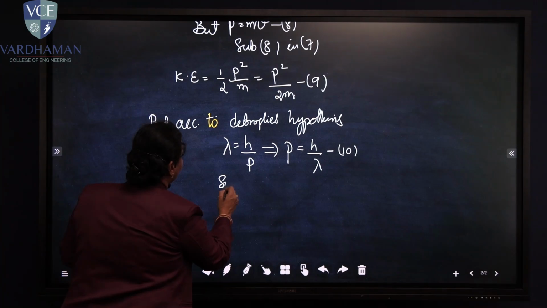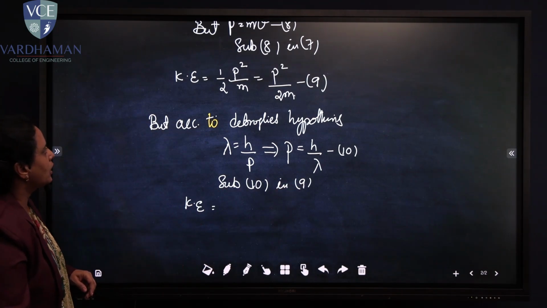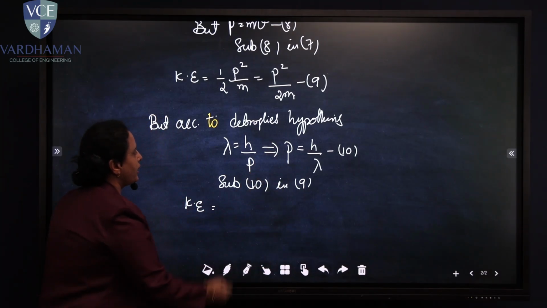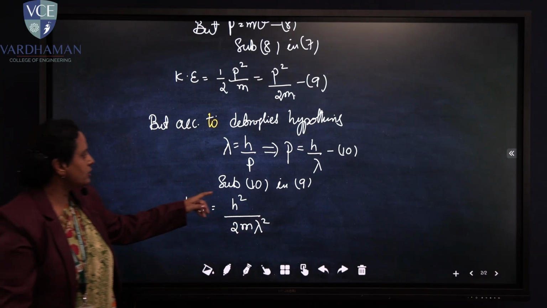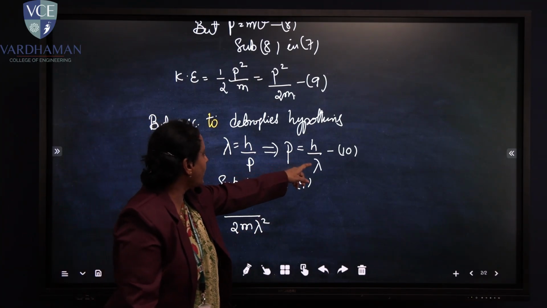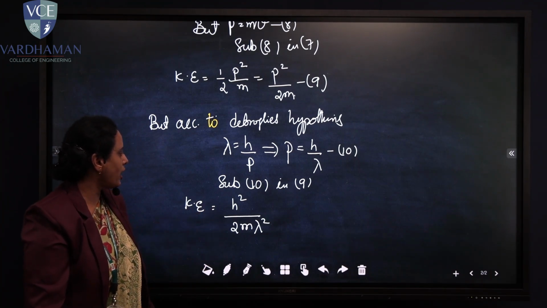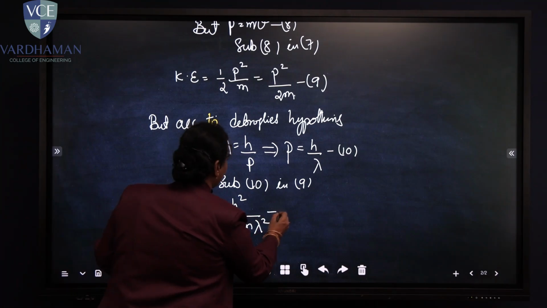Now substituting 10 in 9, in place of p I substitute h/λ, so kinetic energy = h²/2mλ². Make it equation number 11.